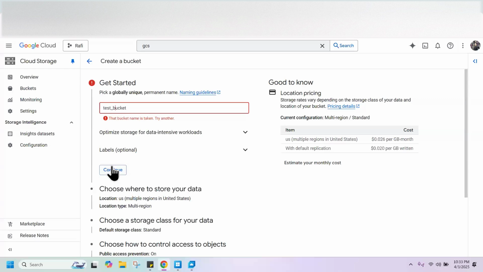Yeah. It's already taken. Okay, I'll tell you what exactly it means. In the whole GCP ecosystem, this name should be unique. For example, there are like 100 million people using it, so across all the users, this name should be unique. Why? That's how it works. Not sure. Just to keep it unique.